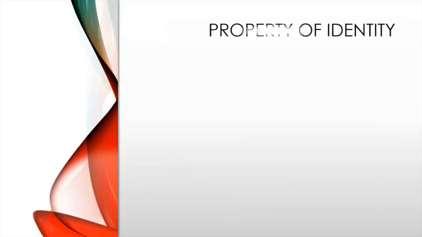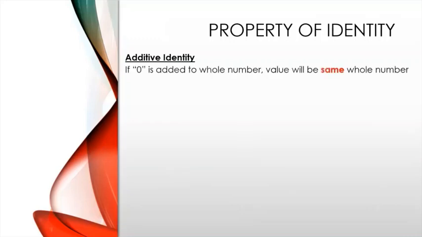Now we will learn about the property of identity. Additive identity. If 0 is added to any whole number, the value of the whole number will be the same. It will not change at all. So, for example, x plus 0 is equal to x, and 0 plus x is also equal to x. So, if we replace x by 7, we get 7 plus 0, which is equal to 7, and 0 plus 7, which is also equal to 7.